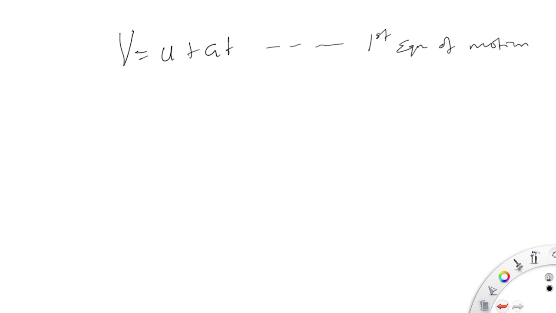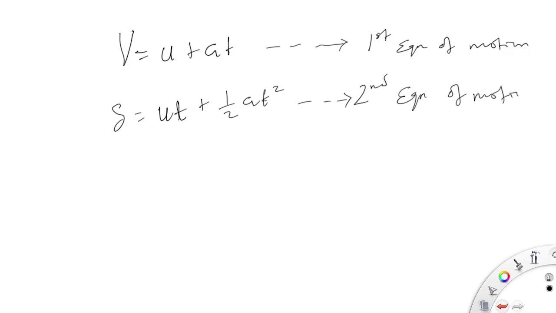The second equation of motion, for displacement, was s is equal to ut plus half at squared. And lastly, the one we calculated last, v squared is equal to u squared plus 2as. We said that this was the third equation of motion.